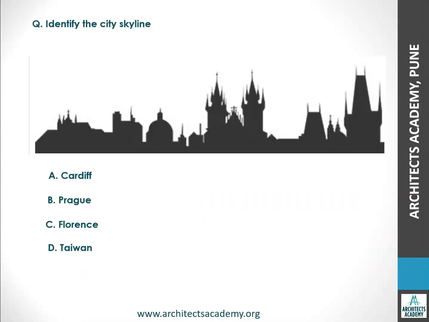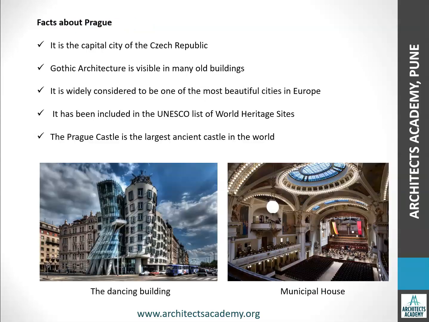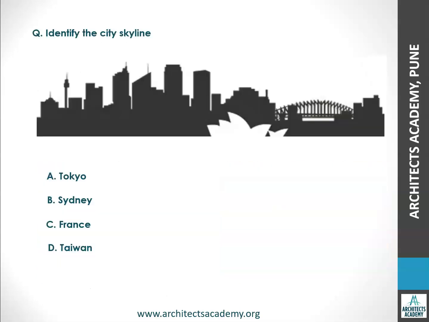Now let's go to the next city. So this is Prague. Let's see some facts about Prague. It is the capital of the Czech Republic. Gothic architecture is visible in many old buildings here. It is widely considered to be one of the most beautiful cities in Europe. It has been included in the UNESCO list of World Heritage Sites, and Prague Castle is the largest ancient castle in the world. You can see the two famous buildings there: first is the Dancing House and second is the Municipal House of Prague.